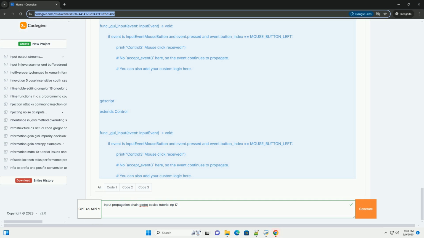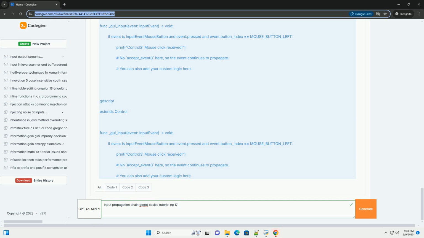Main.tscn, root node script. Control1.gd, attached to control 1. Control2.gd, attached to control 2. Control3.gd, attached to control 3.